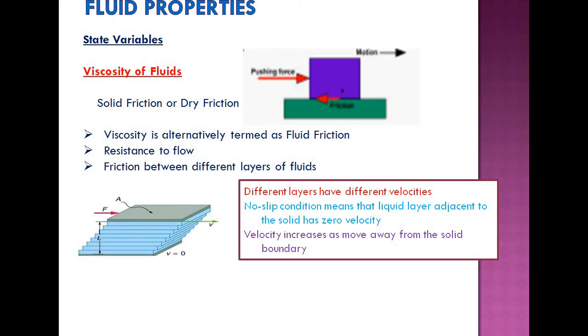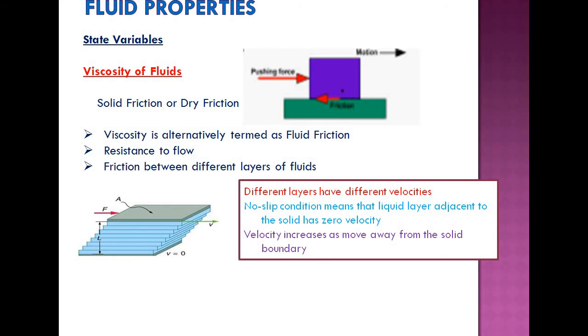That is known as no slip condition. That means the liquid layer or fluid layer very adjacent to the solid has 0 velocity, no slip condition. So what happens to the velocity of the layer above it? Because of the property of viscosity and because of the process of developing viscous resistance between the different layers, the velocity is not the same for different layers.